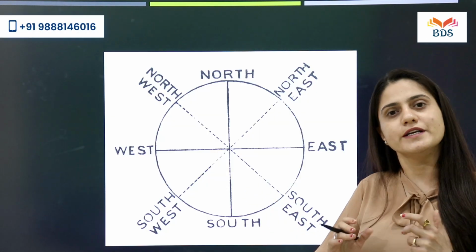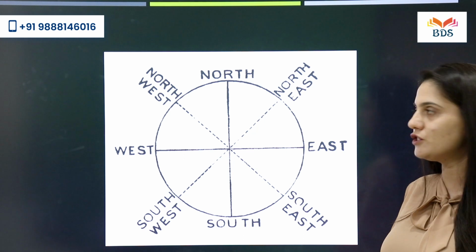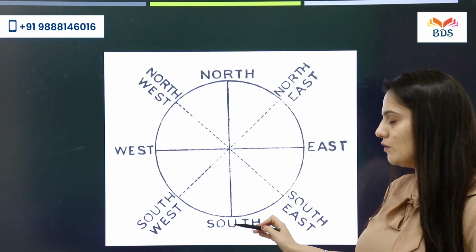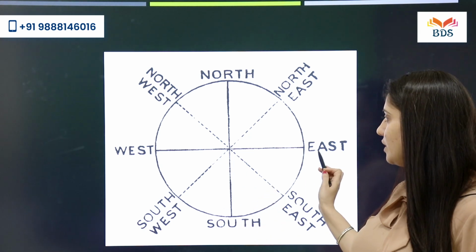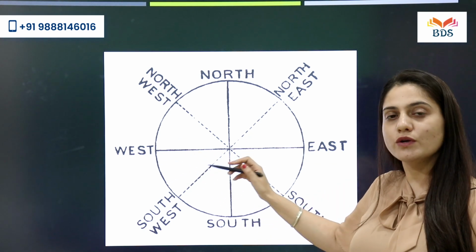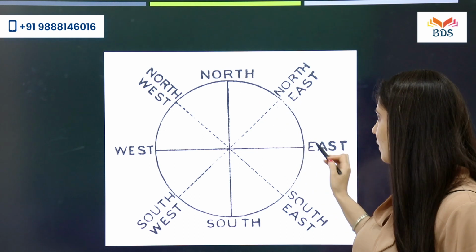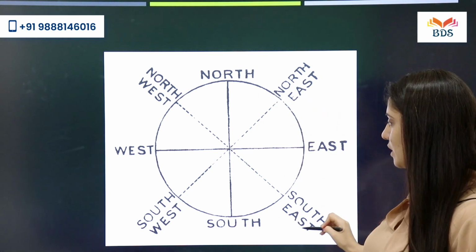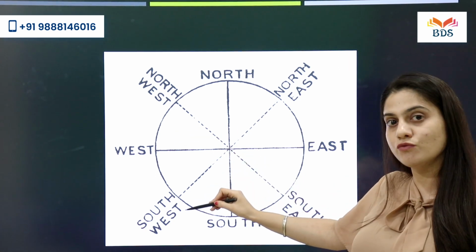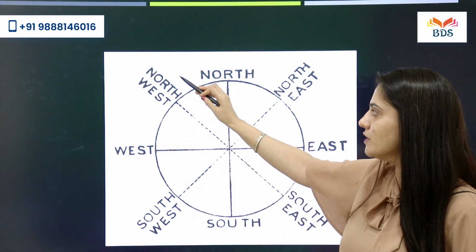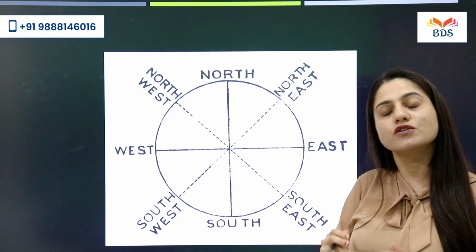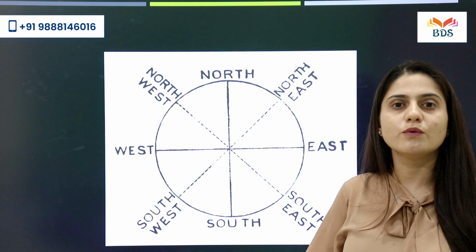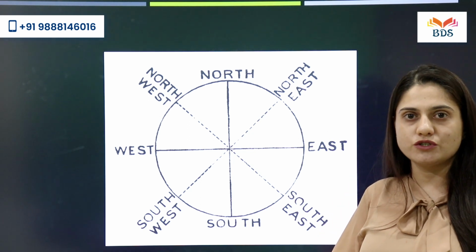For some of you who are yet confused, just a clarification. Topmost is the north, then you have the south right opposite to it, the east and the west. You can also subdivide into whatever falls between north and east is northeast, between east and south is southeast, between south and west is southwest, and between north and west is northwest. So with the help of colors and all these directions, we are going to describe this image.